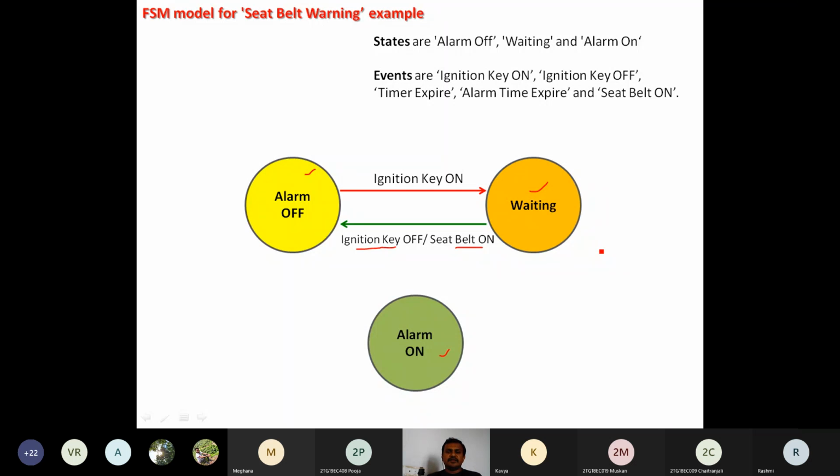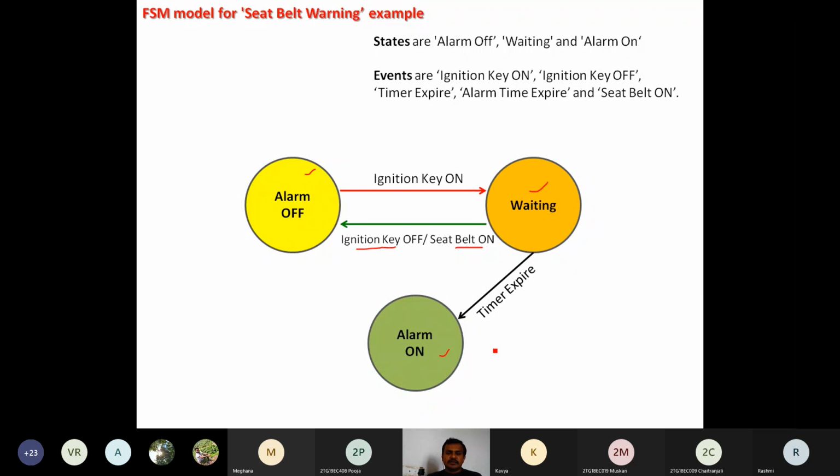If the ignition key is on and the seat belt is not fastened, then what is the process after 10 seconds? It is going to wait for the timer, another model, the timer. From that event, the timer is going to wait for 10 seconds. Then it generates one event: timer expire. The 10 seconds is over, and still the seat belt is not fastened. Hence, go to the alarm on state. So the timer expire event gives the transition from waiting to alarm on.